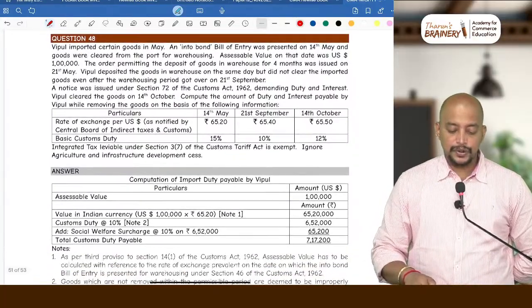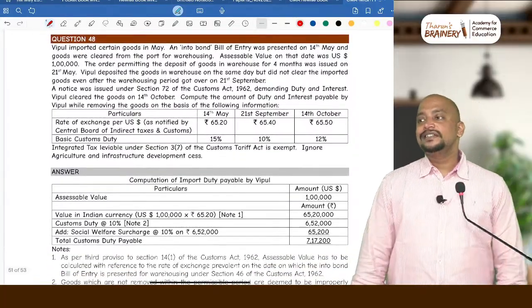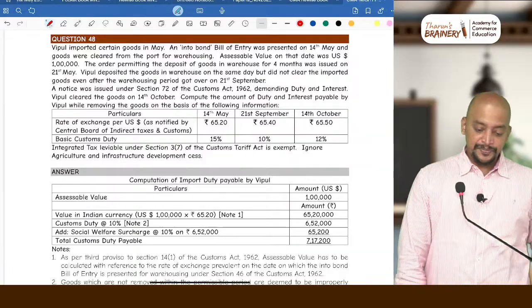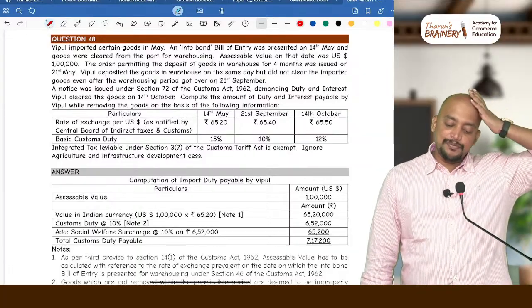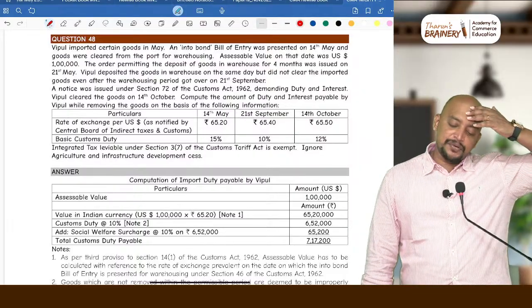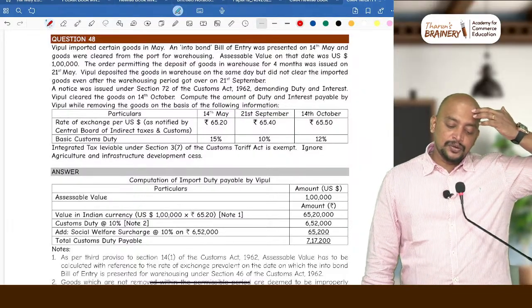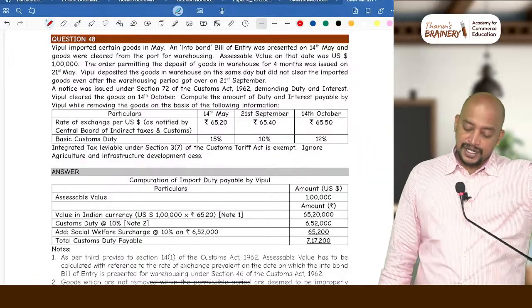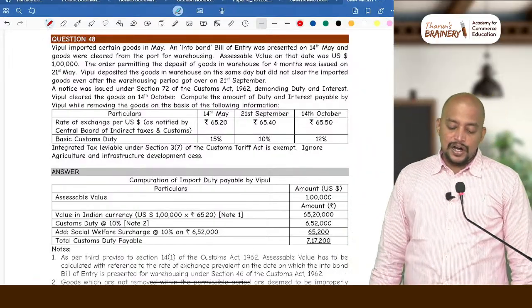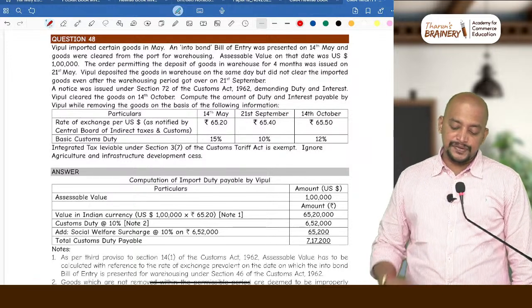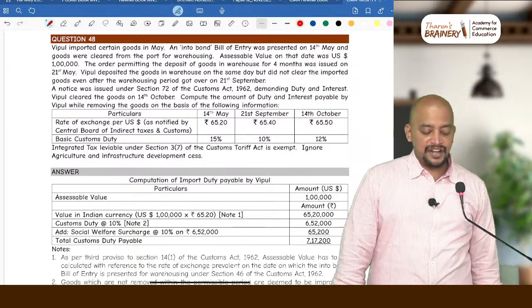Now look into question number 48. This is on warehousing provisions. Look into the question. Whipple imported certain goods in May. An into-bond bill of entry was presented on 14th May and goods were cleared from the port for warehousing. Assessable value on that date was $1 lakh. The order permitting the deposit of goods in the warehouse for 4 months was issued on 21st May.